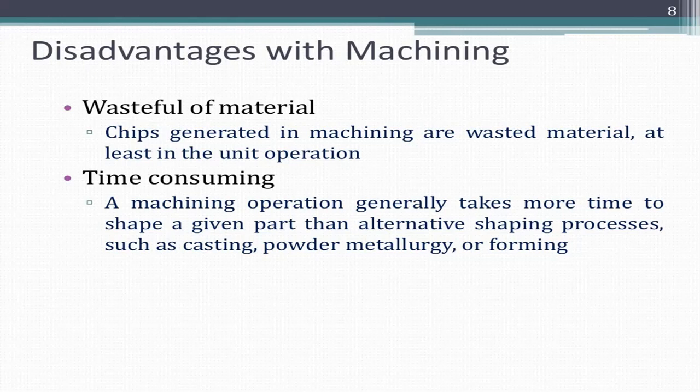A machining operation generally takes more time to shape a given part than alternative shaping processes, such as casting, powder metallurgy, or forming. So we have to give more time for every operation.